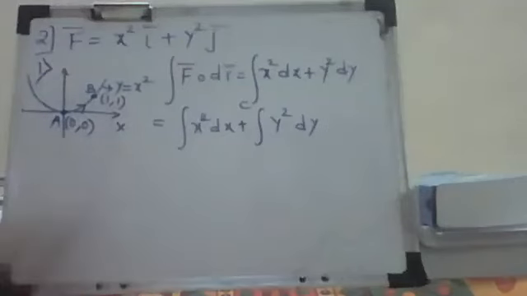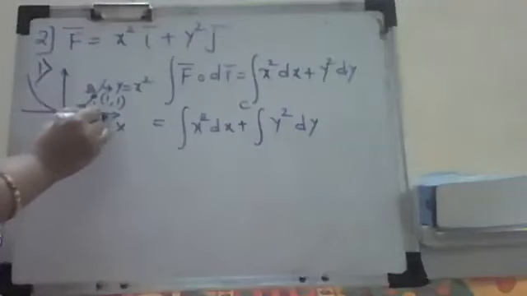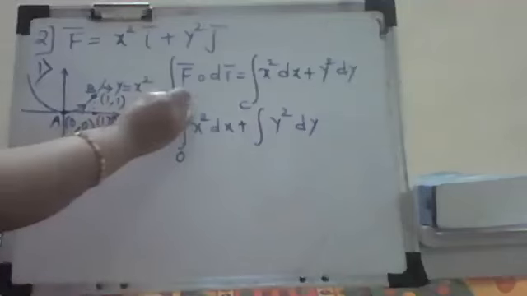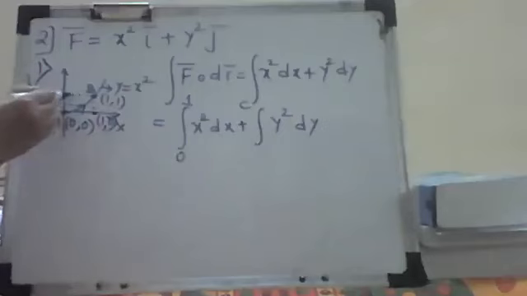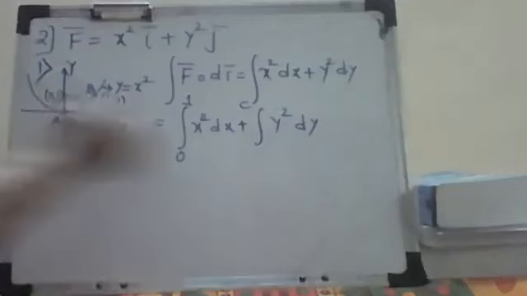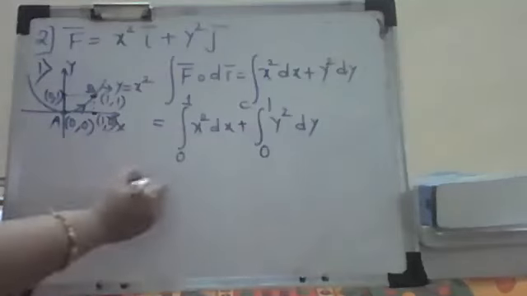Now, what are the limits of x? For getting the limits of x, take perpendicular on x. So it will vary from 0 to 1. Now, for getting the limits of y, you have to take perpendicular on the y-axis, where it meets at 1. So you can see that the value of y will vary from 0 to 1. Correct? Now find out this integration.